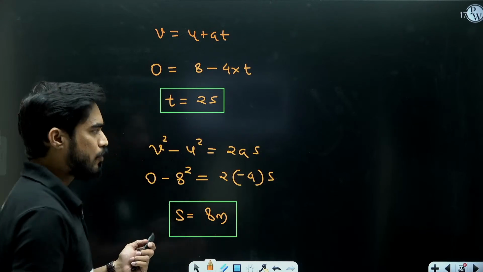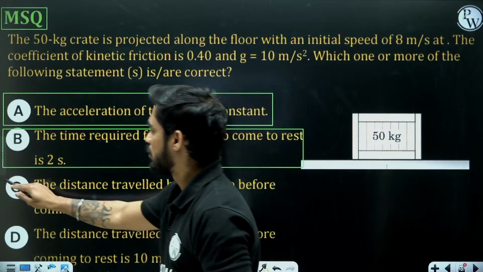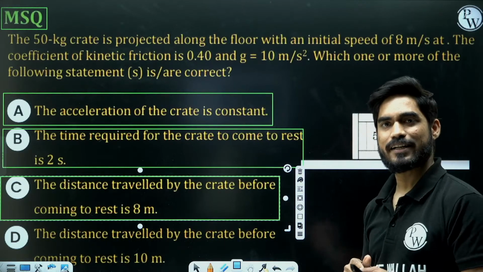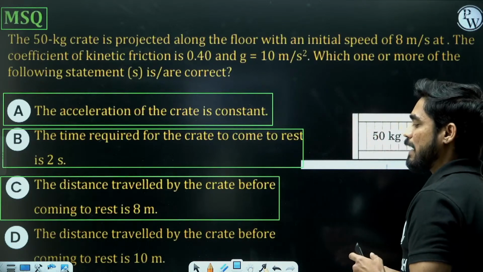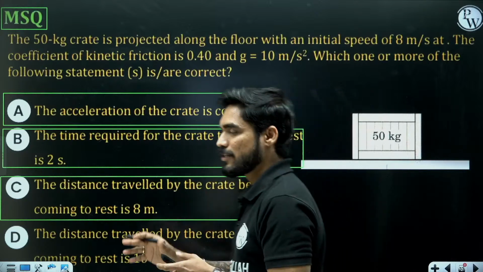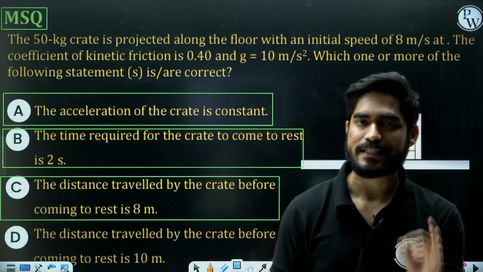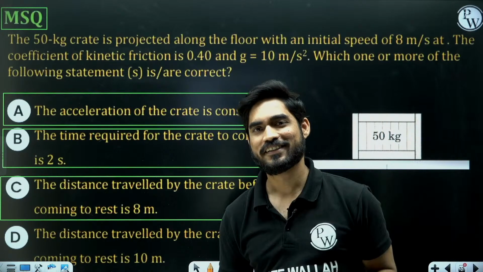So before coming to rest, it is going to travel a distance of 8 meters. So this statement is also correct. The last statement is wrong. It is not going to travel a distance of 10 meters. It is going to travel a distance of 8 meters only. So A, B and C, these three statements are absolutely correct. Yes?